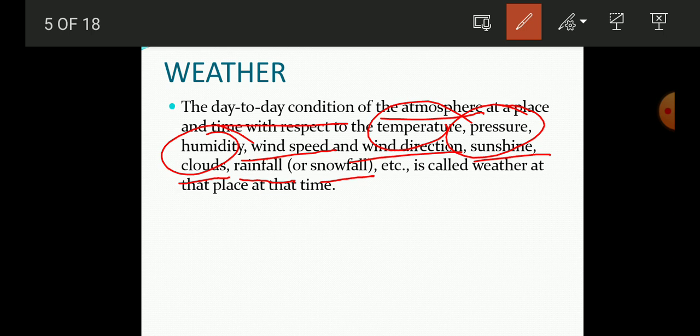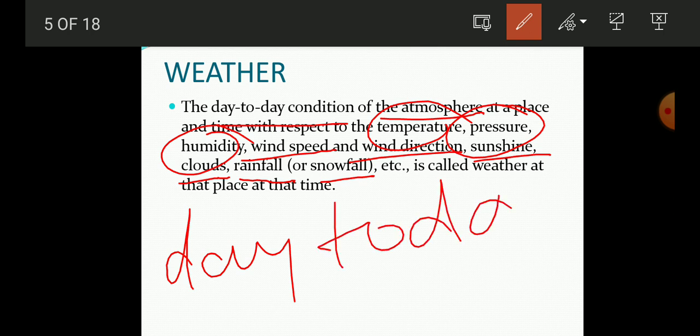So all these components will define what the weather is going to be of that day at a particular place. And this is known as the weather of a place at that time. So this weather will tell us the day to day condition.